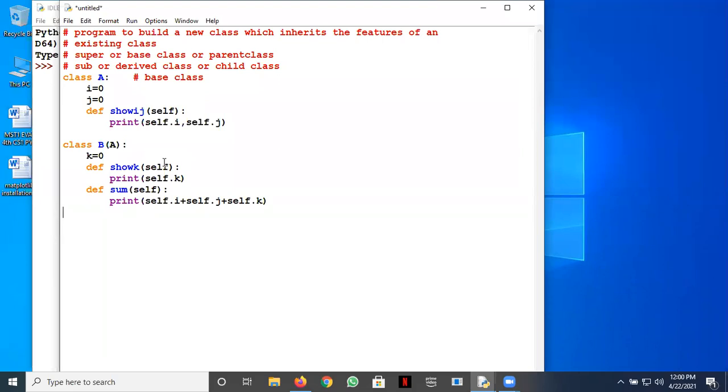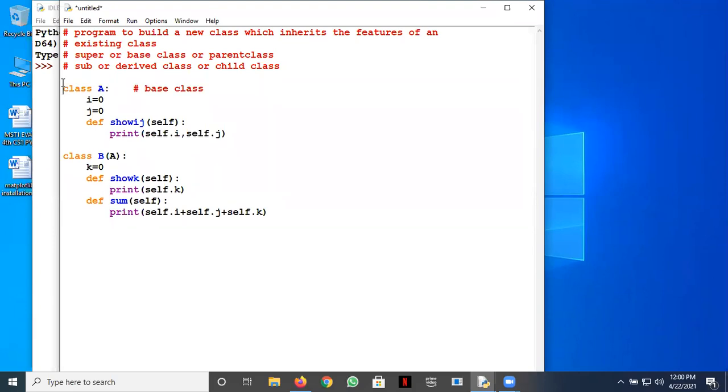Okay, so see now, this is the super class or the base class, named A. It has got two members, i and j, and a member function or a method show_ij, in which it will print the i and j values. You can just separate them so that you see a good output here. And then this B inherits from A.